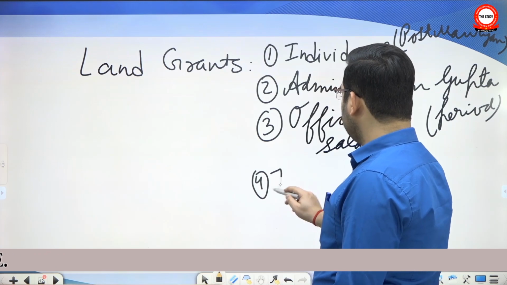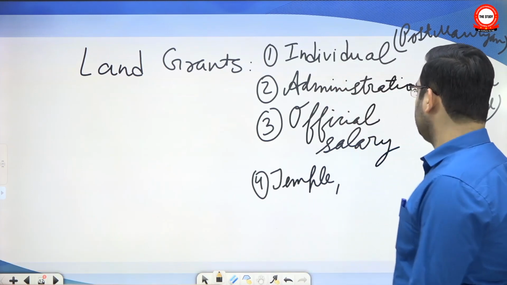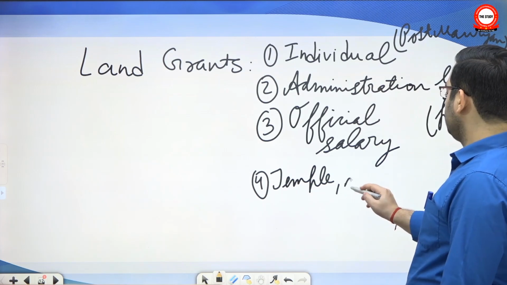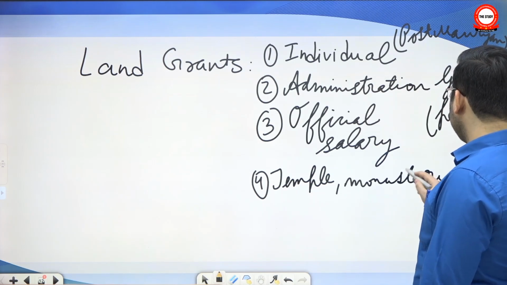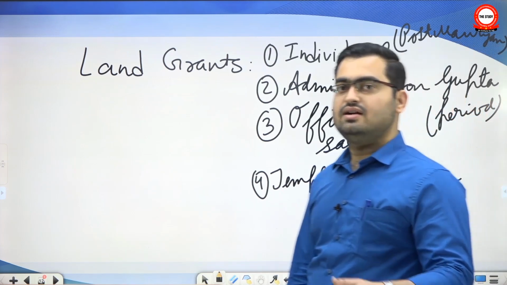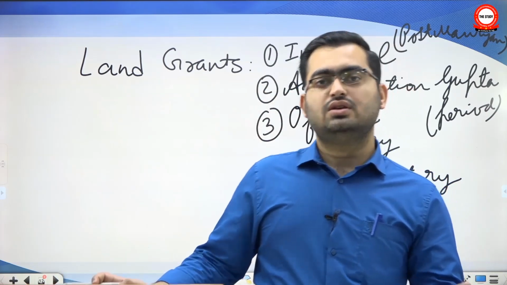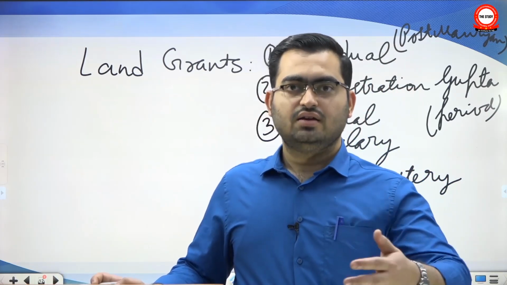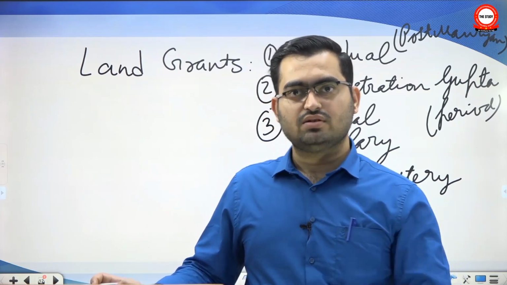Then even temples, monasteries, though mosque and khanqah will come from the medieval period, Buddhist monasteries, they were made land grants to maintain themselves. As the temple cult became popular, larger and larger temples were constructed, and you need land for their maintenance. So even they were granted land, and the trustees of that temple could sublease that land to landowners.